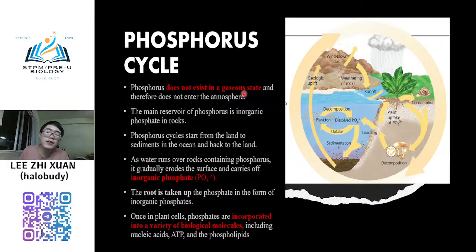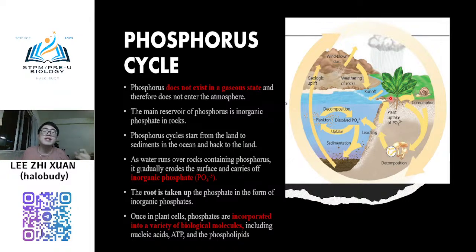Phosphorus can only exist on the surface, either in humans, in marine environments, or in soil, leaves, animals, all of that, or in the water. There is no phosphorus in the gas.